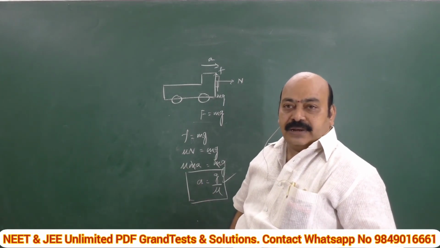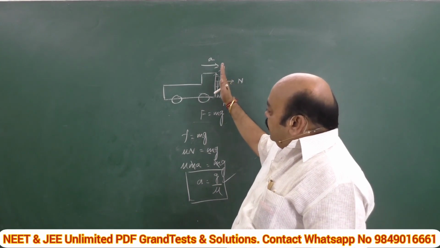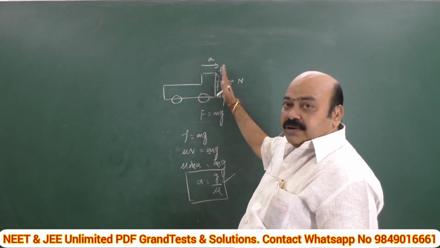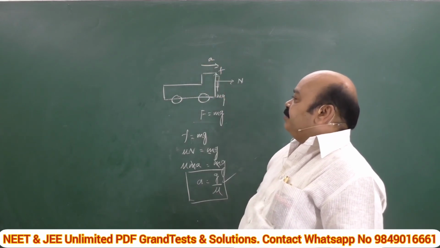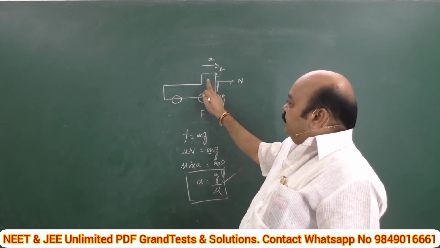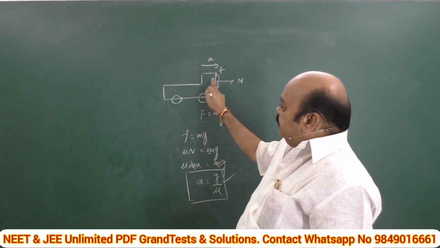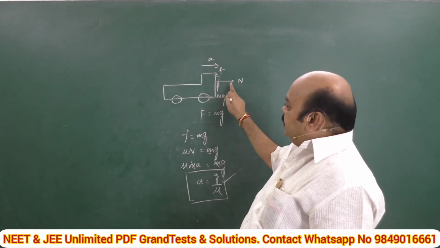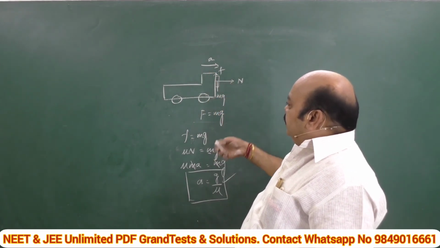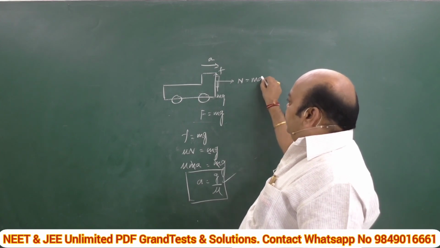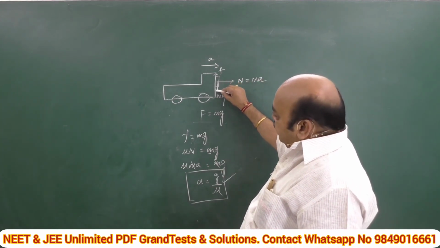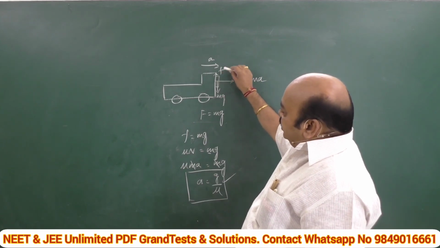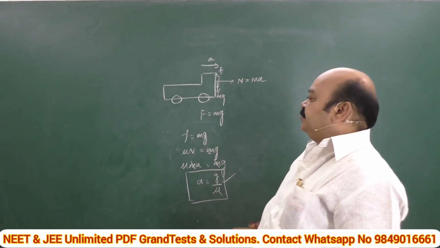Shall we read once again? Here a wooden plank of mass m is attached in front of an automobile which is accelerating at a. Then the force exerted by this vehicle on the plank, known as the normal reaction, is equal to ma, which acts normally, and the weight of this plank mg acts downward, and the frictional force acts vertically upwards.